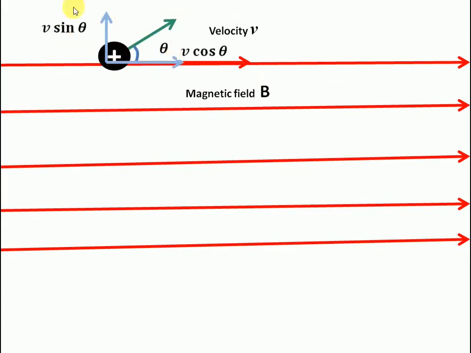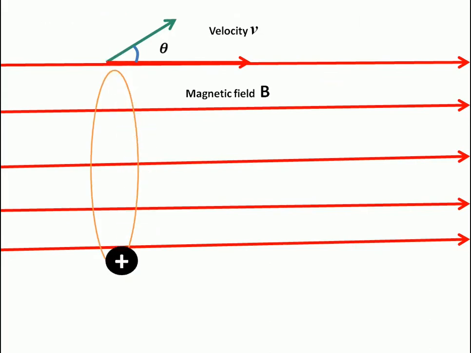One is v sin theta, which is perpendicular to the magnetic field, and the other is the parallel component, which is in the direction of the magnetic field. We already know that if the velocity is perpendicular to the magnetic field, the charge follows a circular path. So because of this velocity which is perpendicular to the magnetic field, the charge follows a circular path.